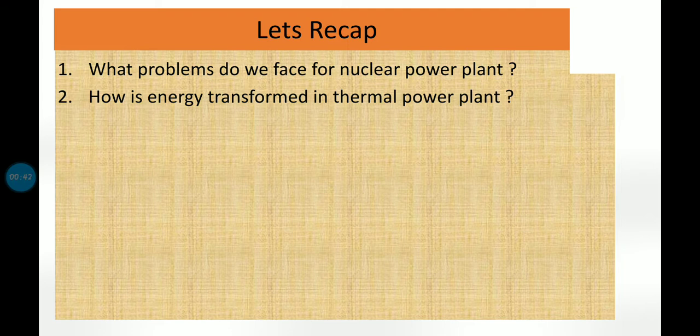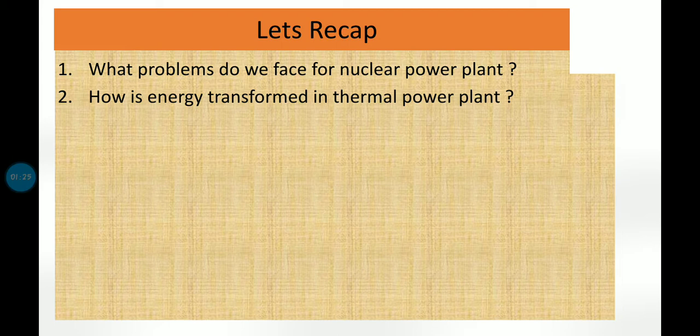Before starting today's topic, let's do a quick recap of what problems we face with nuclear power plants. In our last lecture, we studied energy generation through thermal power plants and nuclear power plants. So what are the problems faced by energy generation through nuclear power plants? See, the products after the fission of nuclear fuel are radioactive, right? For generating electricity through nuclear fuel, these elements are very radioactive and they emit harmful radiations. These byproducts are also called nuclear waste.